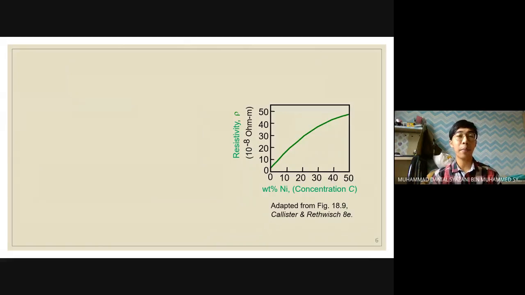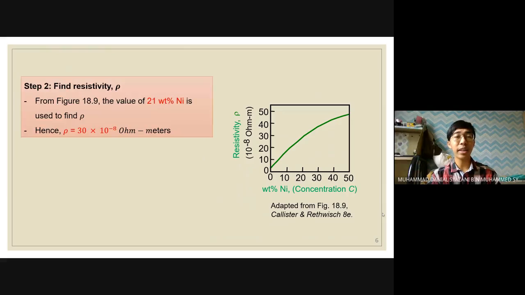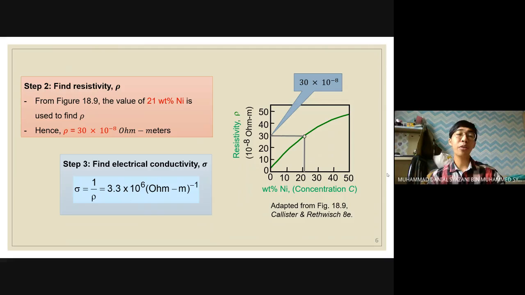Then the second step is to find the resistivity by using figure 18.9, where we plot the value of the concentration on the graph and get the resistivity as 30 times 10 to the power of negative 8 ohm meter. The last step is to find the electrical conductivity as asked in the question. The formula of electrical conductivity is 1 over the resistivity, and we get the answer 3.3 times 10 to the power of 6 per ohm meter.